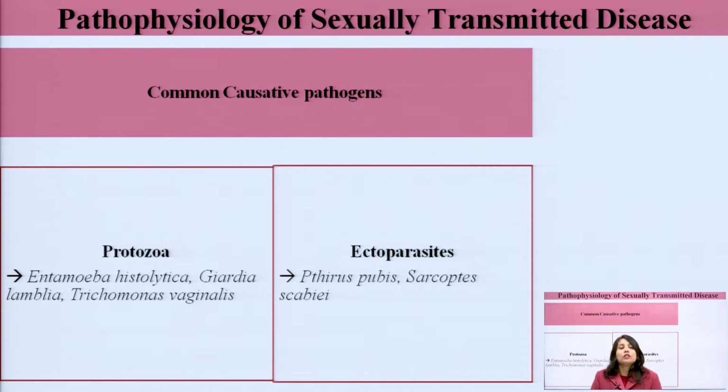The other common causative pathogens include protozoa. The protozoa that cause STDs are Entamoeba histolytica, Giardia lamblia and Trichomonas vaginalis. The ectoparasites that cause sexually transmitted disease include Phthirus pubis and Sarcoptes scabiei. These are the pathogens that cause STDs.